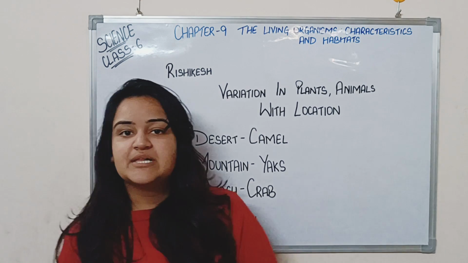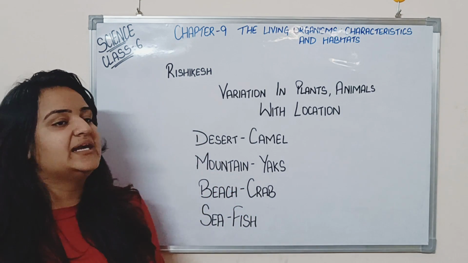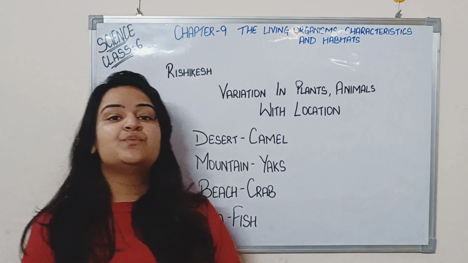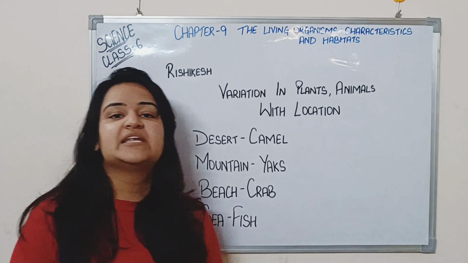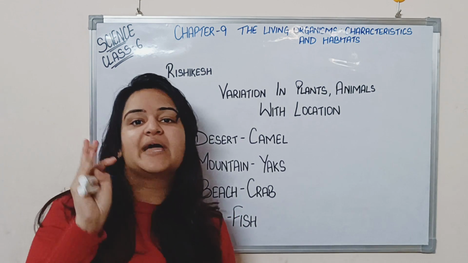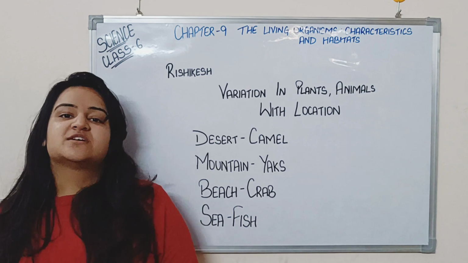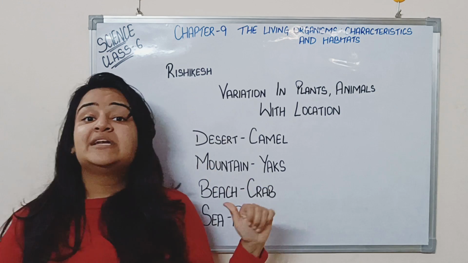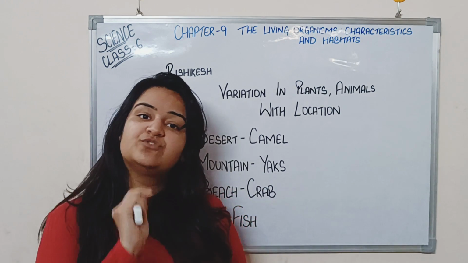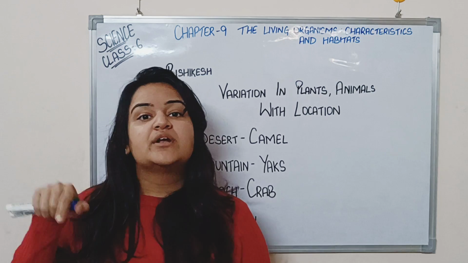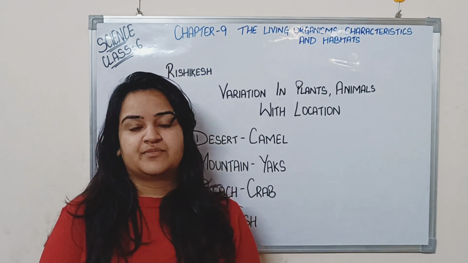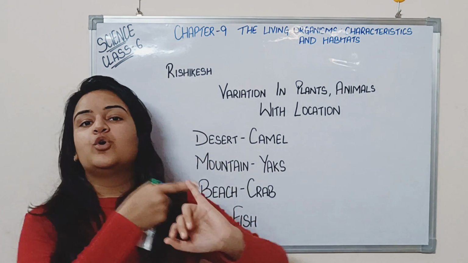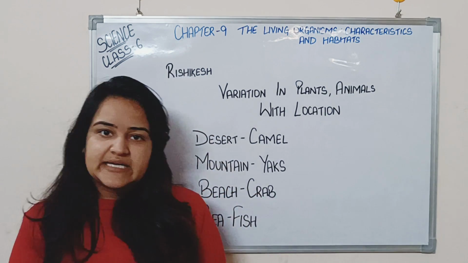Now an example is given in the chapter in the very starting, that if you go to a hilly area, especially Rishikesh, what will you observe there? You will see there are plants, oak trees, pine trees, right? Can you observe those trees in deserts? No, they are not present there. In deserts, there are cactus. Can you find those cactus in the terrestrial area, in your normal plains? No, we cannot find them. You cannot find oaks, pines. You cannot even find cactus, right?